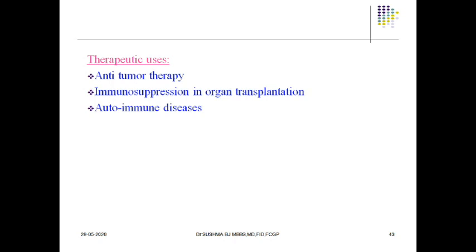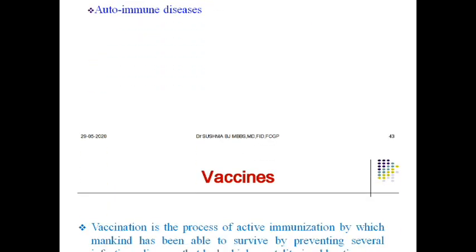And the therapeutic applications: they are used in anti-tumor therapy because, as I already told you, monoclonal antibodies are employed in the treatment of cancer. Do you remember? And immunosuppression in case of graft rejection, organ transplantation, and autoimmune diseases like rheumatoid arthritis, systemic lupus erythematosus, autoimmune thyroid disease. So in that kind of diseases we can use them.